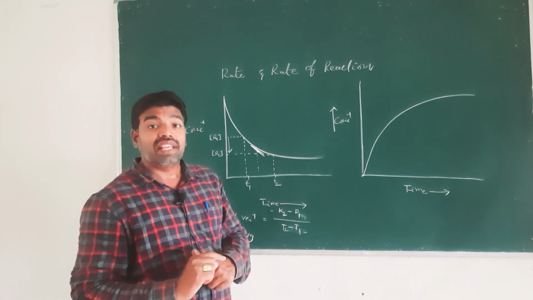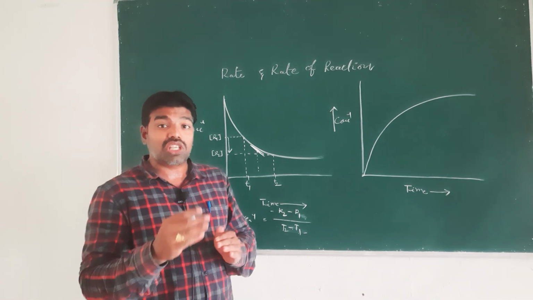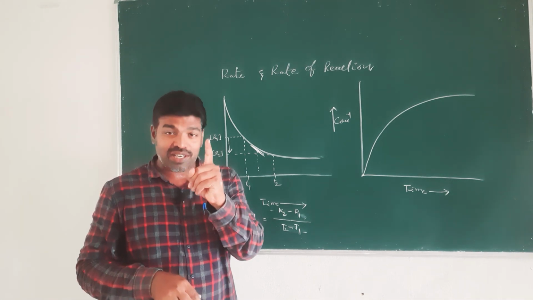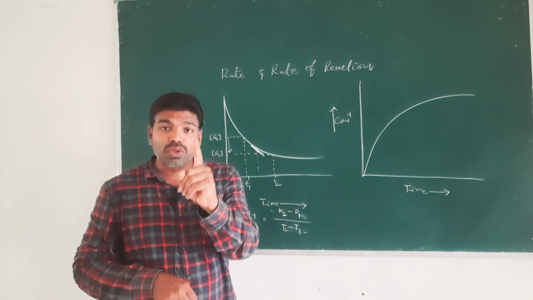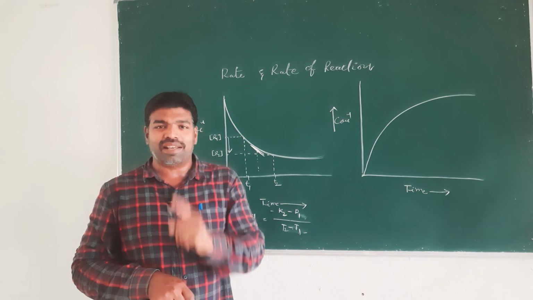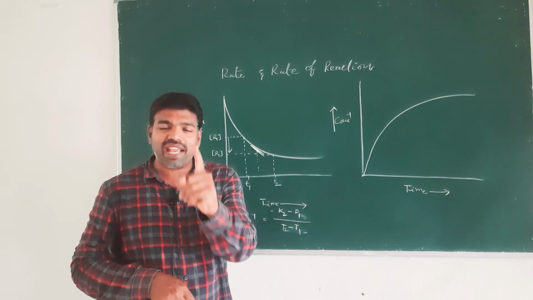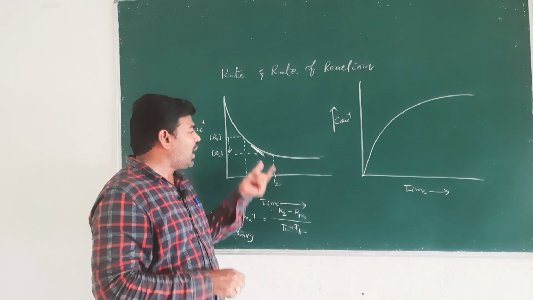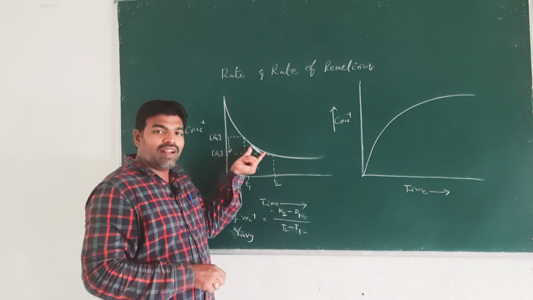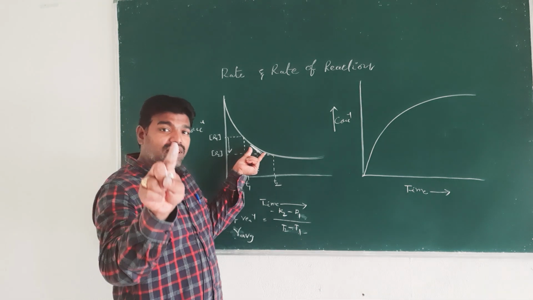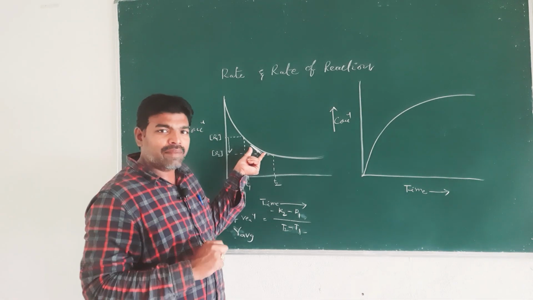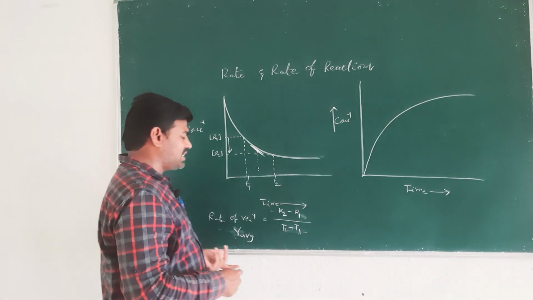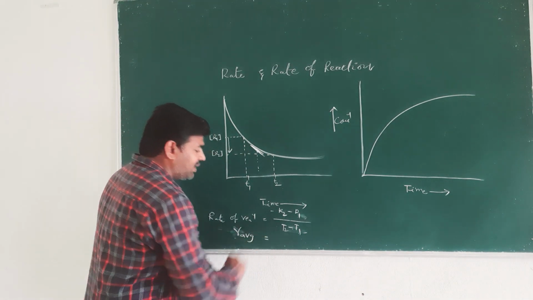That gives the instantaneous rate, because we are measuring the rate of reaction at a particular instant.